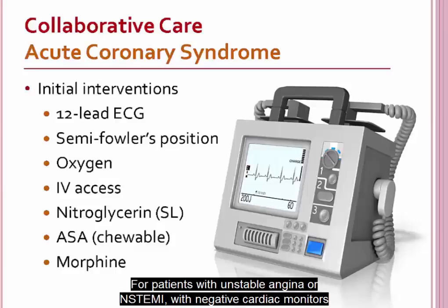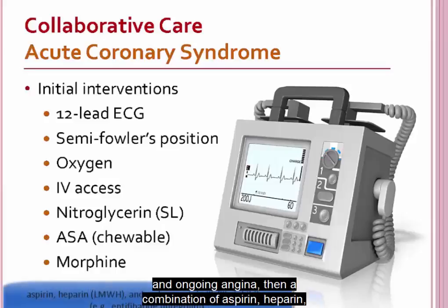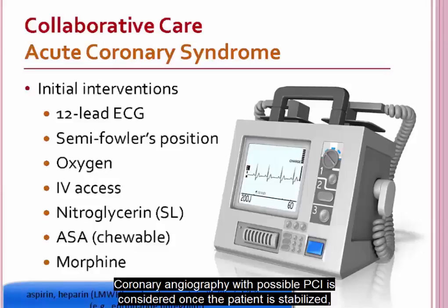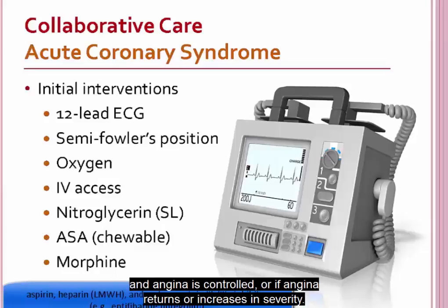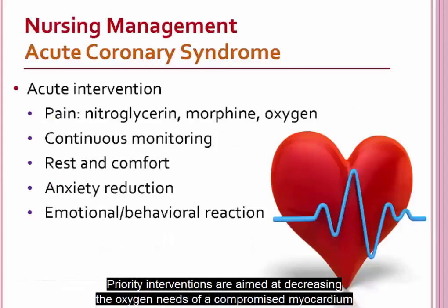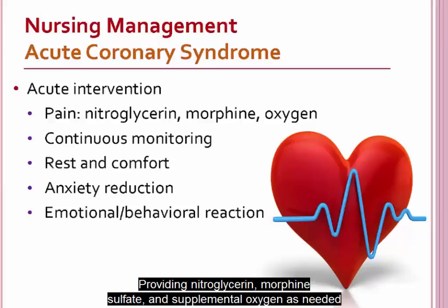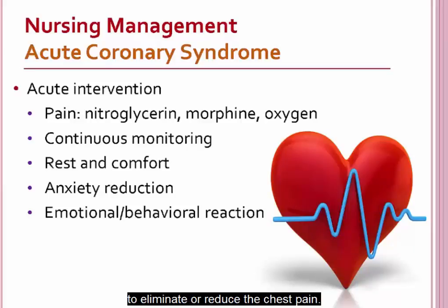For patients with unstable angina or NSTEMI with negative cardiac markers and ongoing angina, a combination of aspirin, heparin, and glycoprotein inhibitors is recommended. Coronary angiography with possible PCI is considered once the patient is stabilized and angina is controlled, or if angina returns or increases in severity. Priority interventions are aimed at decreasing the oxygen needs of a compromised myocardium and reducing the risk of complications, providing nitroglycerin, morphine sulfate, and supplemental oxygen as needed to eliminate or reduce the chest pain.